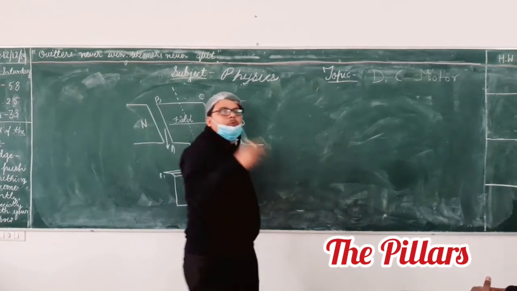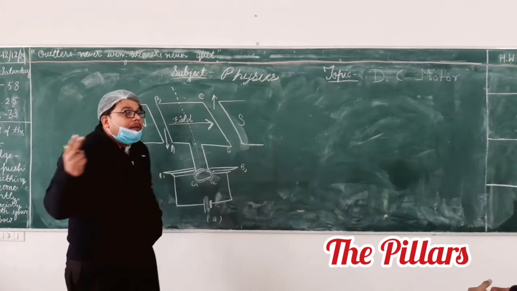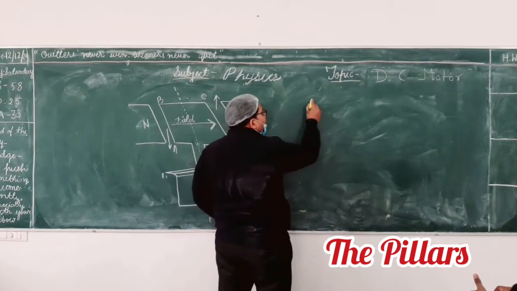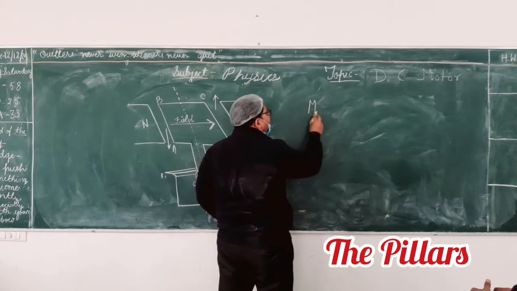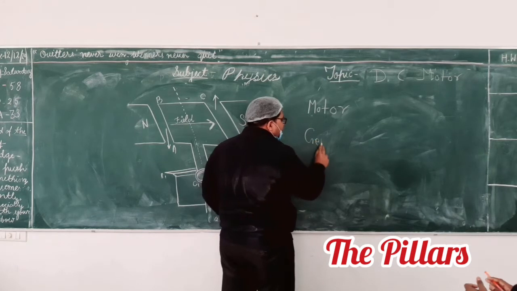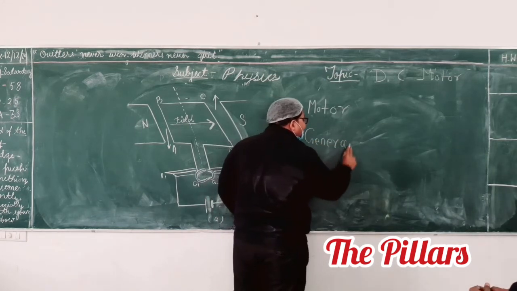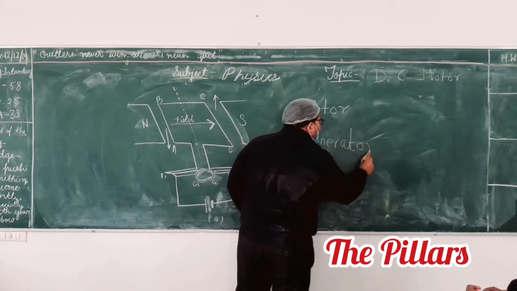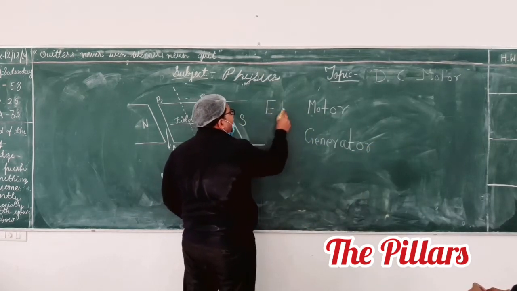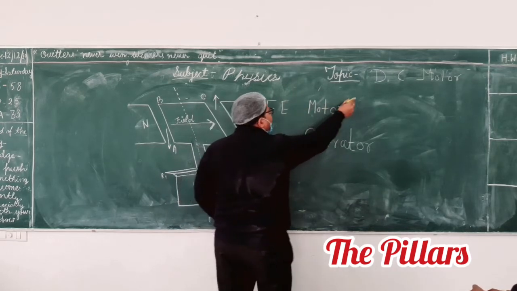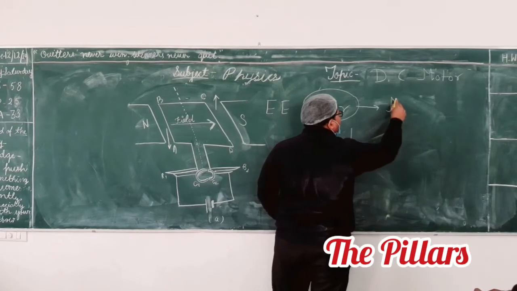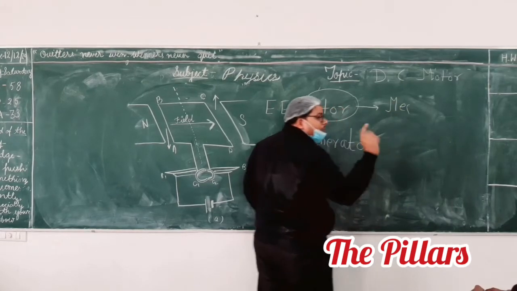So we generally have two energy conversion devices to study, but now the generator has been removed, so we have to study only one. One is the electric motor, and the other is the generator. All these are energy conversion devices. In a motor, electrical energy is converted to mechanical energy, meaning we get the rotation of the shaft.